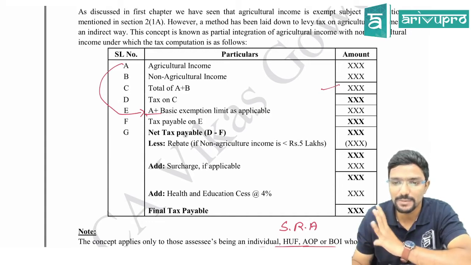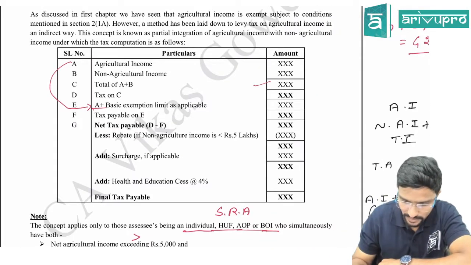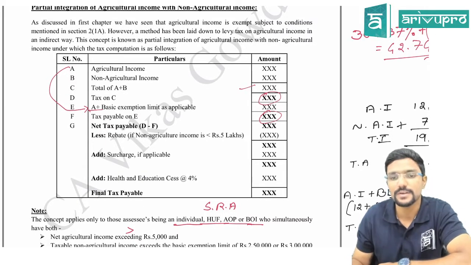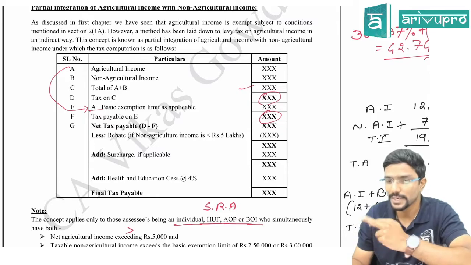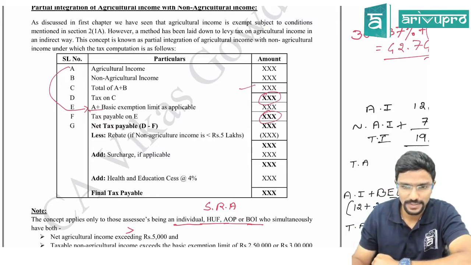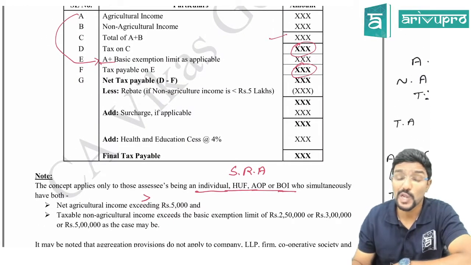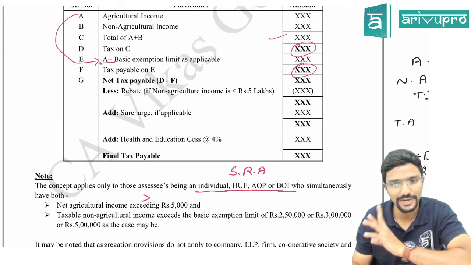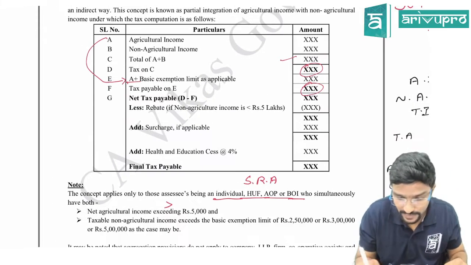Tax payable means only apply income tax rates. Next, net tax payable, D minus F. D minus F means from this figure you have to reduce this figure, guys. That is, from tax on your total income, reduce tax on agriculture income plus basic exemption limit. Next, you will get net tax payable. From that, if your taxable income is up to 5 lakh, you will be eligible for rebate. Whereas don't see total, see only this figure, B figure,